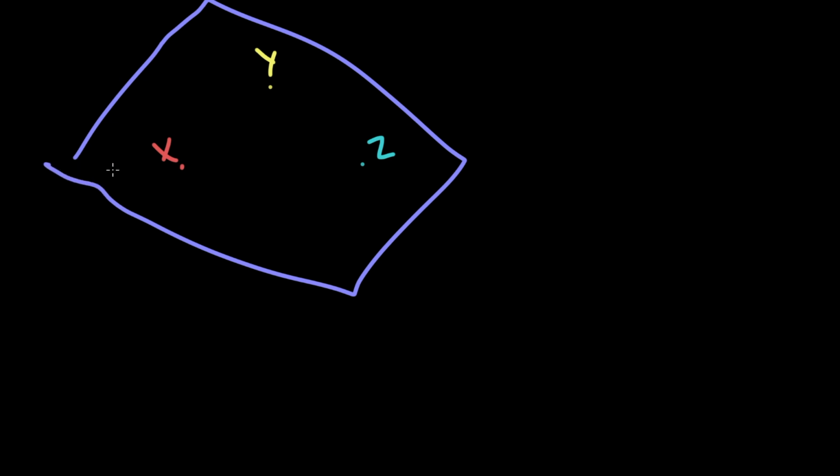So, point X, point Y, and point Z. Now let's draw our plane around them. And we can label this one plane B. So, there's our postulate. Through any 3 non-collinear points, because you can see that these ones do not all fall on the same line, we know that there's exactly one plane around them. So, that is all for the basic postulates. In the next video, we will cover measuring segments and the postulates surrounding that.